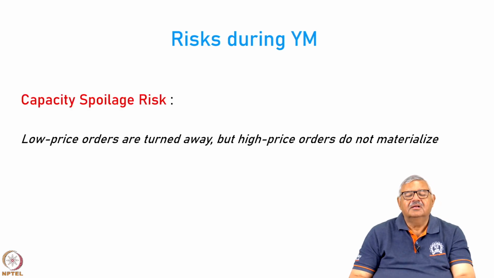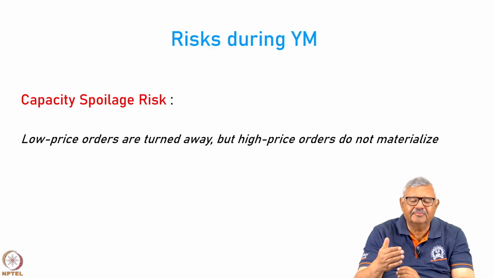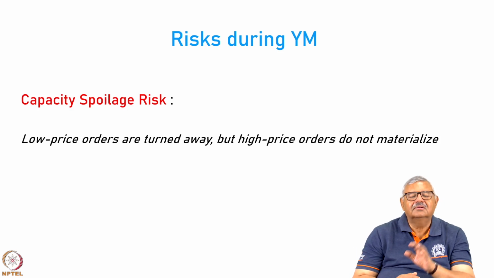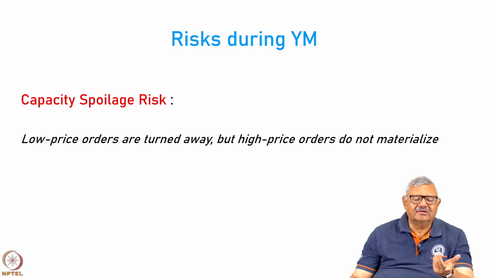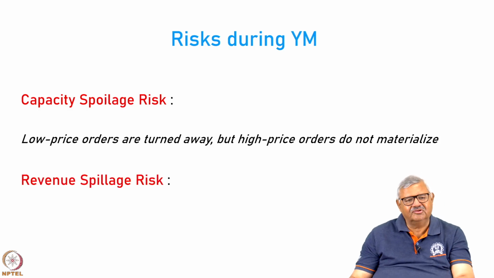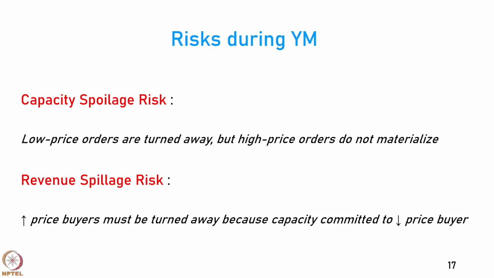That means you have a lot of capacity, so many seats, but in the hope that you will be able to attract high price orders, you do not give the seats, so you end up with perishable inventory, which is empty seats. So, if you turn away too many low price orders assuming that high price orders will come and it does not happen, you have capacity spoilage risk. Then you have revenue spoilage, the opposite, revenue spoilage risk. High price buyers must be turned away because we have already committed the capacity to low price buyers.